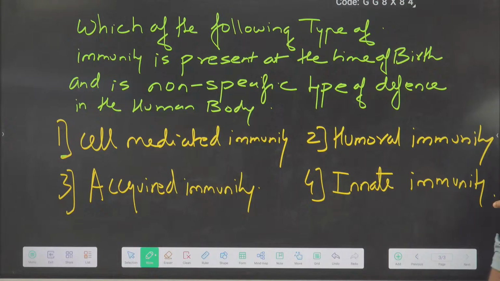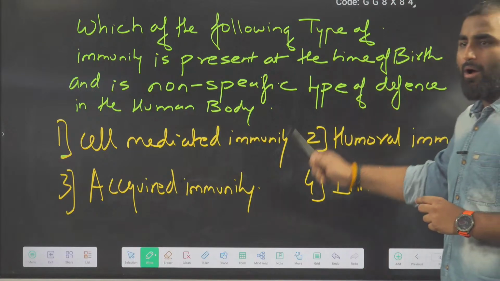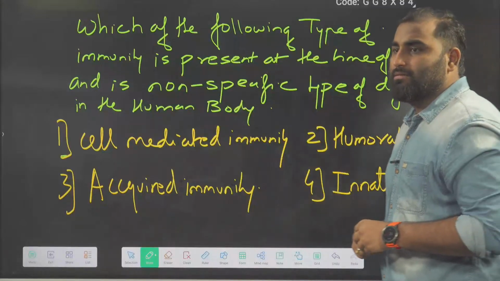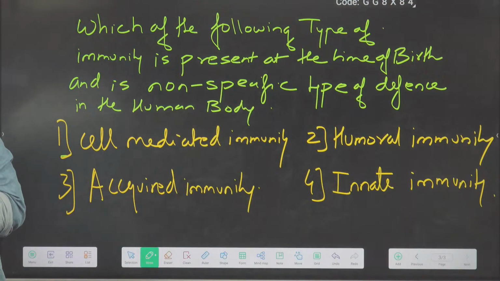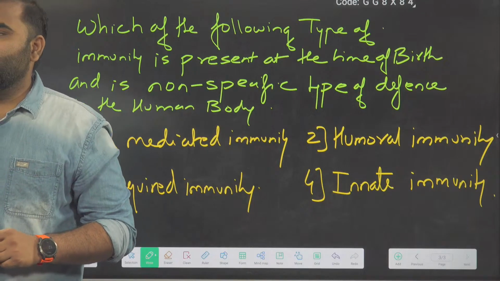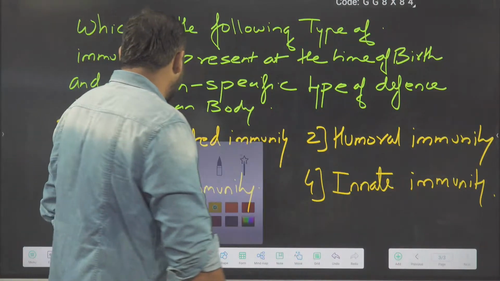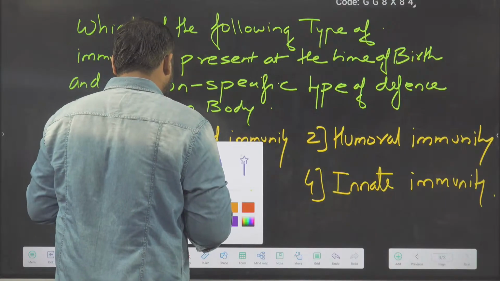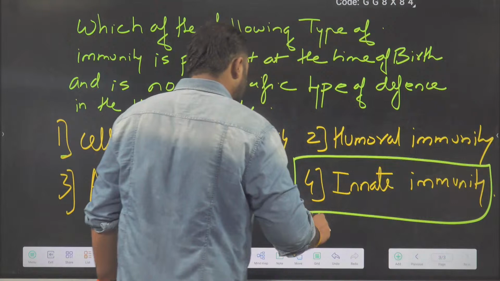Cell-mediated, humoral, acquired, or innate? Yes, innate immunity. Option number 4, absolutely right, guys. The answer is innate immunity.